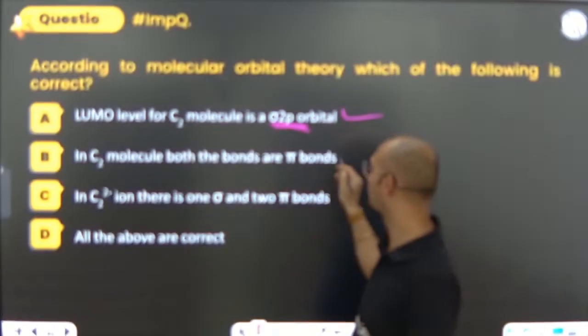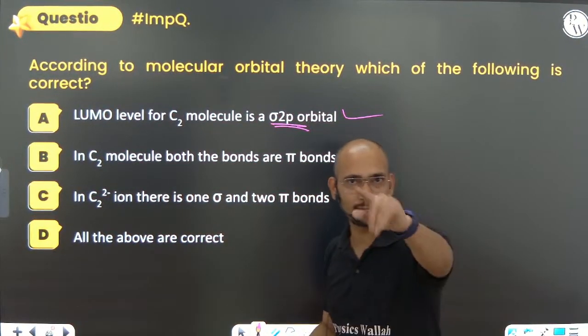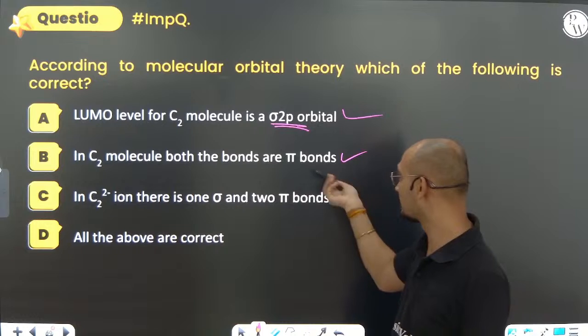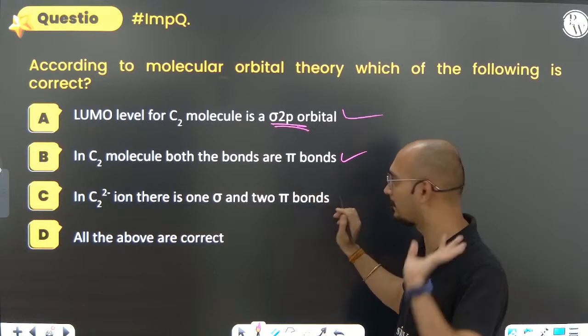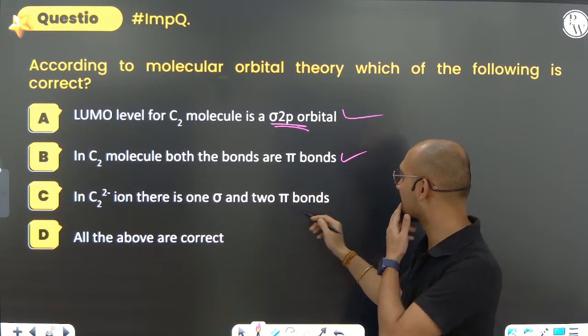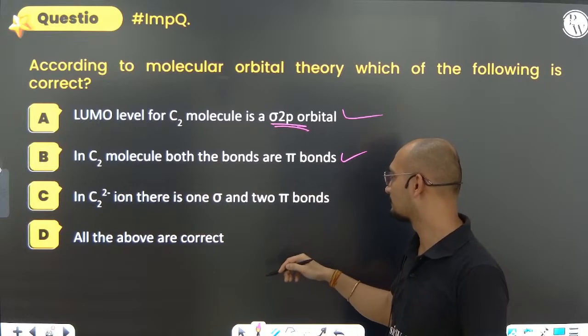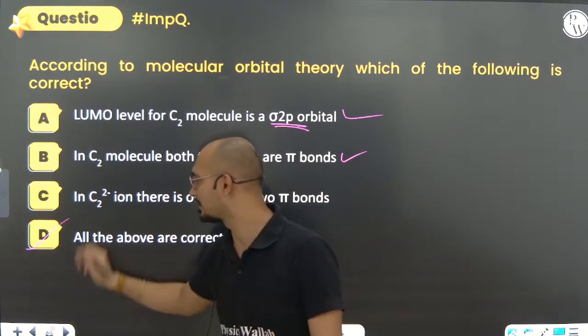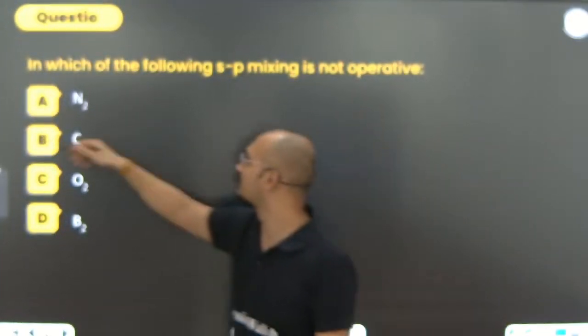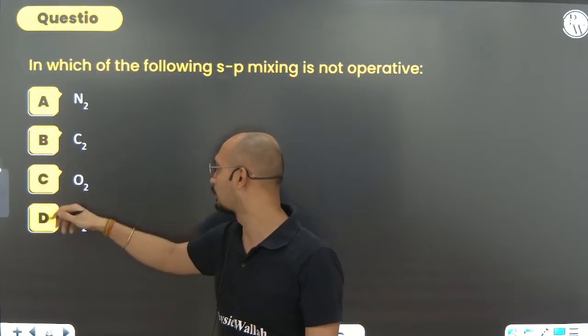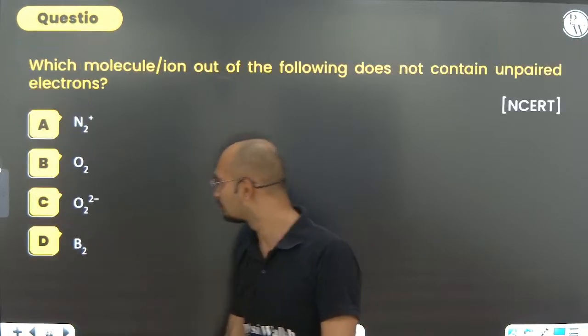In the C2 molecule, both the bonds are pi bonds. I just told you that in B2 and C2 both of them are pi. In C2 there are both pi. In B2 only pi. In C2 minus there is only one sigma and 2 pi. Only one. Yes, it is also correct. Option D. You can go with that. Very important: whatever MOT I have told you, just go through it. SP mixing operates only for less than or equal to 14 electrons. In O2, no, it will not be seen.